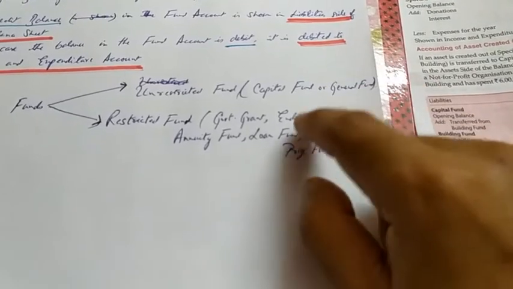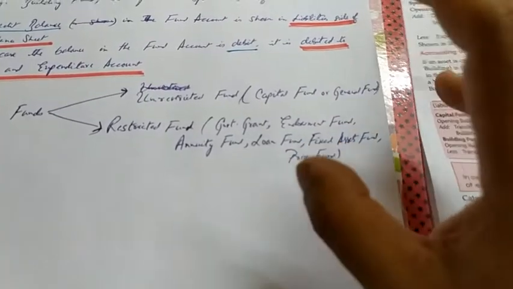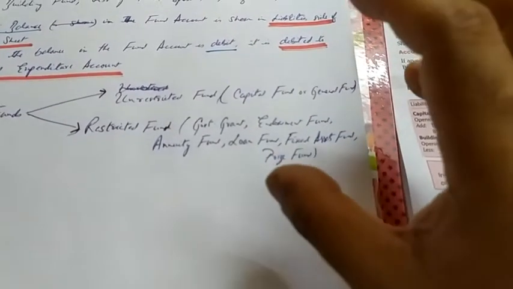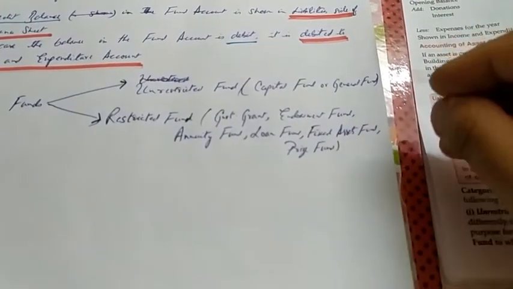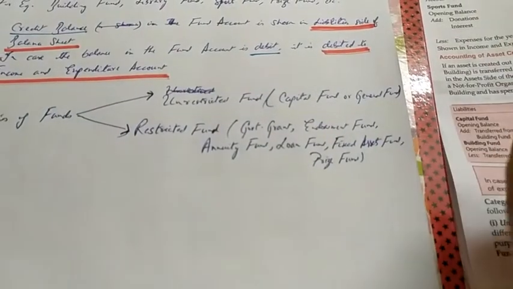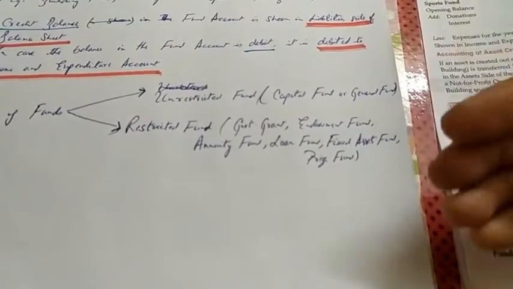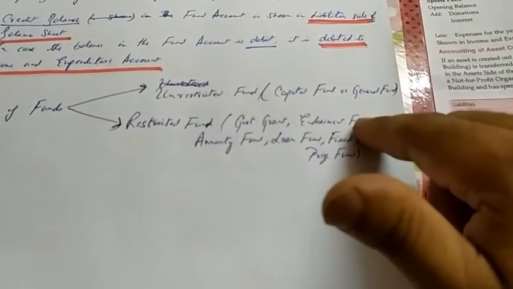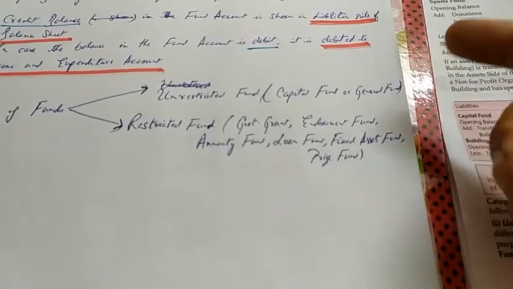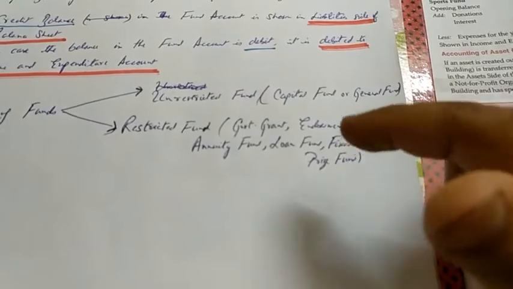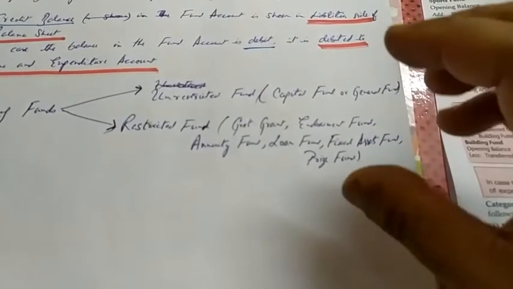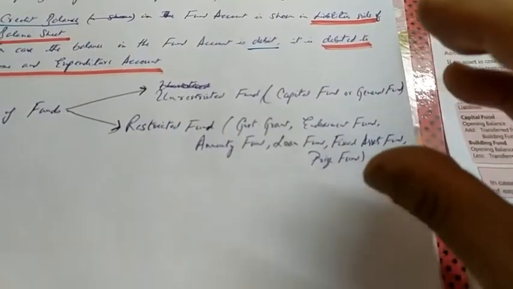Now this money in the endowment fund will remain stagnant, meaning the amount of 5 lakh received as donation and created as endowment fund will remain as 5 lakh, and the non-profit organization is going to gain from the investment which it has made out of this money. So whatever the investment it has made, the income from that investment is going to be used by the non-profit organization, but this money of 5 lakh will remain untouched.